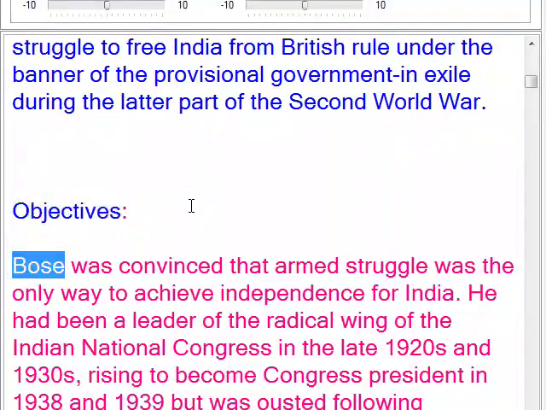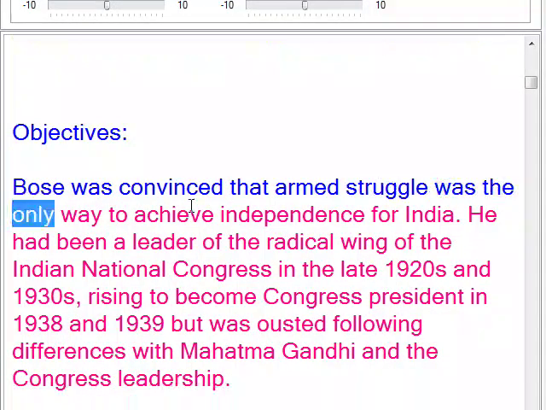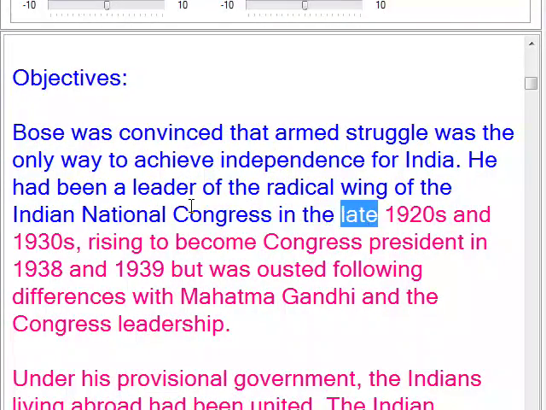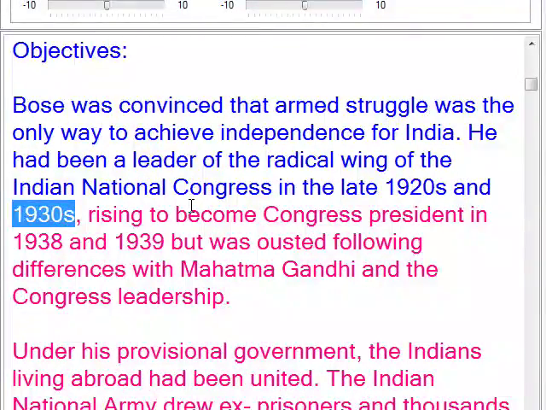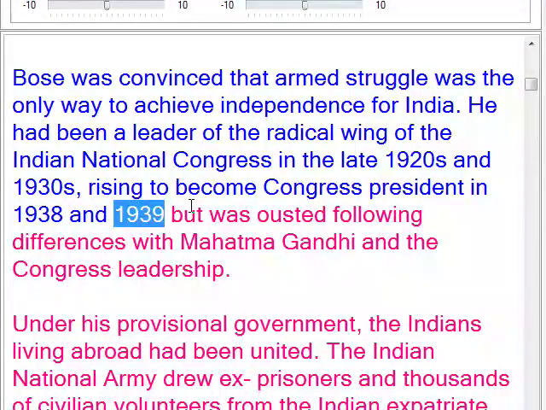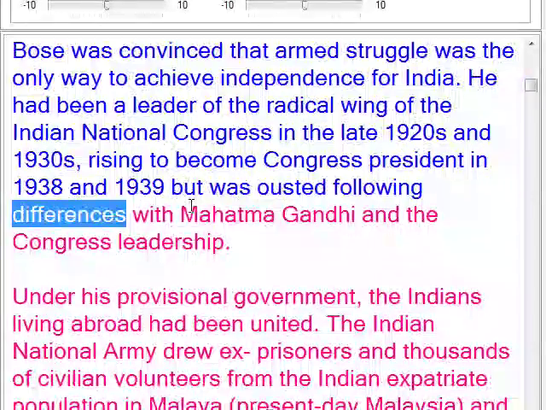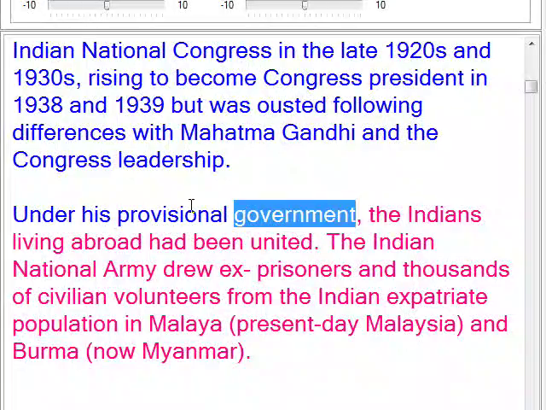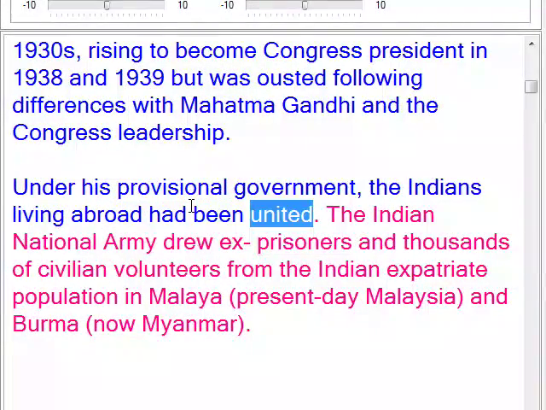Objectives: Bose was convinced that armed struggle was the only way to achieve independence for India. He had been a leader of the radical wing of the Indian National Congress in the late 1920s and 1930s, rising to become Congress President in 1938 and 1939, but was ousted following differences with Mahatma Gandhi and the Congress leadership. Under his provisional government, the Indians living abroad had been united.